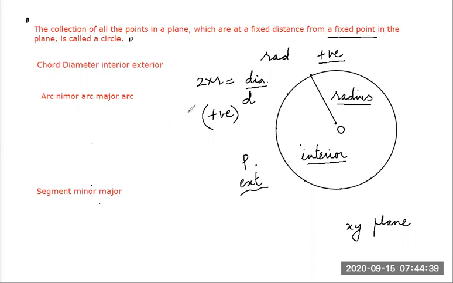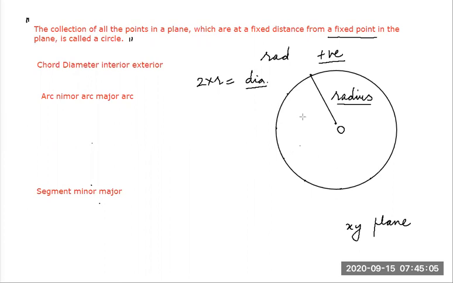Now, let's discuss what is a chord, students. Any straight line you draw from a point on the circumference of the circle, this line which is joining all the points which are at equal distance from the center is known as the periphery of the circle or circumference of the circle.